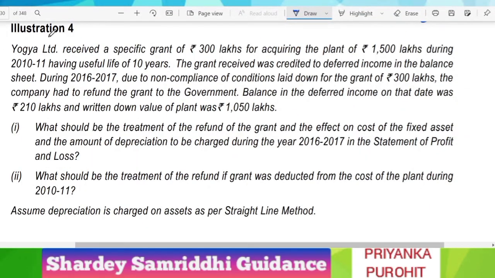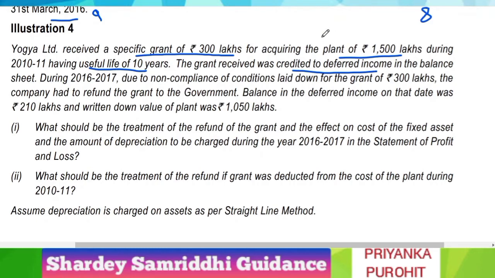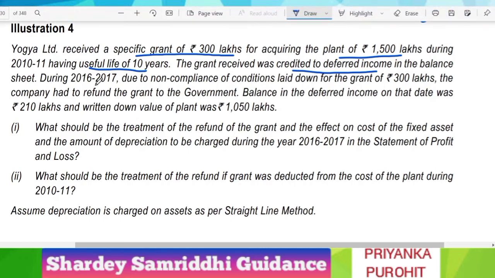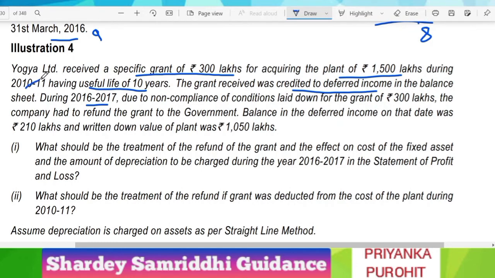Now let us look into the last illustration for Accounting Standard 12. Yogya Limited received a specific grant of rupees 300 lakh for acquiring a plant of 1500 lakh. Similar was the case earlier also, but here the useful life is different. It's 10 years. The grant received was credited to deferred income. So the treatment we did in the first earlier question was using the first method, and here we have used the second method. During 16-17, in this question also you can make the changes. This is not 2010-11, but this is 2014-15.